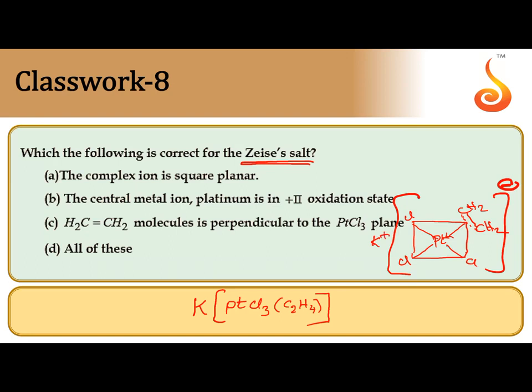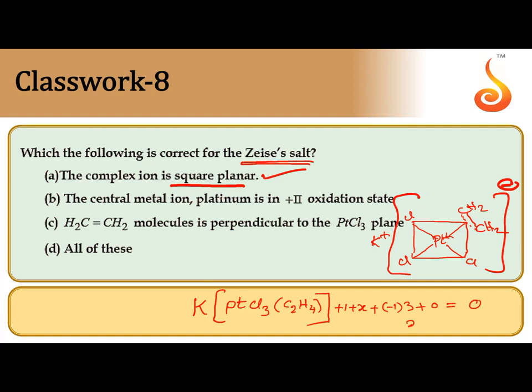Regarding this Zeise's salt, the points are given. The complex ion is square planar. The statement is correct. The central metal ion platinum is in +2 oxidation state. Or you can calculate: potassium we know is +1. For platinum we don't know, let it be X, plus for each chlorine -1, and 3 chlorines are there, plus 0 because ethylene is a neutral ligand.